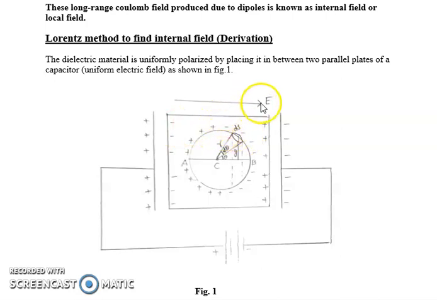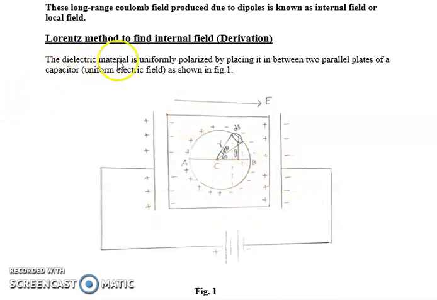When we apply an electric field, positive charges are displaced in the field direction and negative charges are displaced opposite to the field direction. So there is going to be dipole creation, or we say the dielectric is polarized because of this applied electric field. Negative charges are collected on this side of the dielectric, and positive charges are collected on this side of the dielectric.